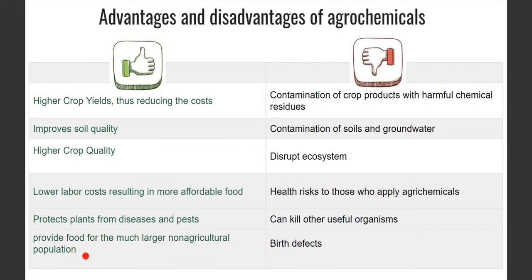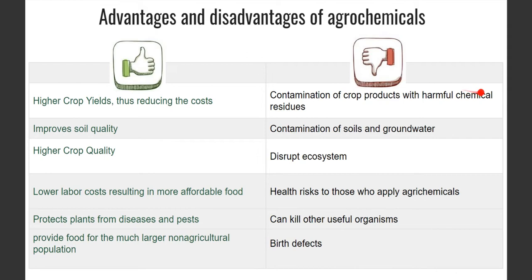You can also provide a larger amount of food to the non-agricultural population. Not every area has agricultural land. So wherever there is agricultural land, people produce their crops and then distribute them all over the area. That means we can grow more crops using agrochemicals. That is the takeaway of the agrochemicals, right?